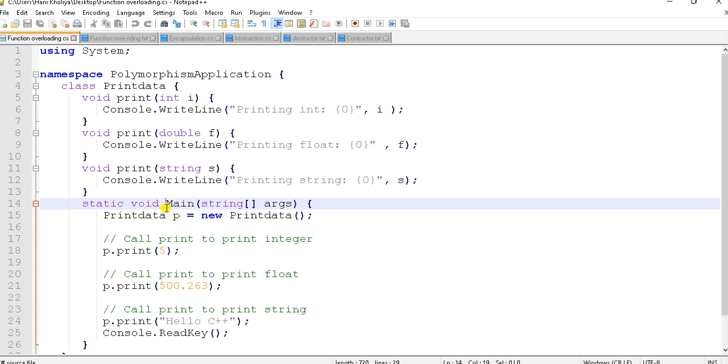So we can make a function behave differently or give an output in a different way using this functionality, which is known as function overloading. Overloading is like rewriting the function again, and depending on the parameters at the time of compiling, the compiler identifies which function it has to call.